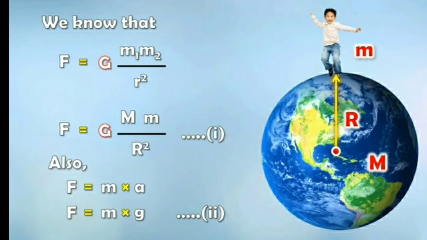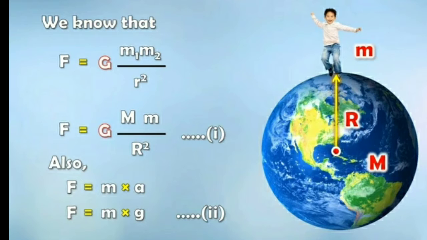Now children, as you can see on your screen, the earth, and a boy is standing on the earth. Now the earth has its mass as well as the boy has his mass. So the mass of the earth is denoted by capital M, and the mass of that boy is denoted by small m. So if he is standing on the surface of the earth, from the center there would be a distance that is known as the radius, denoted by r.